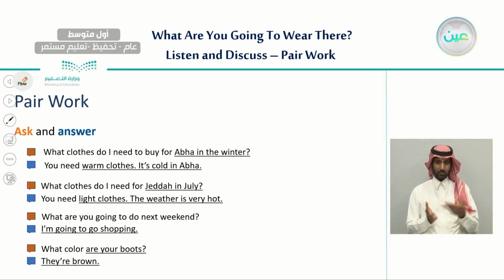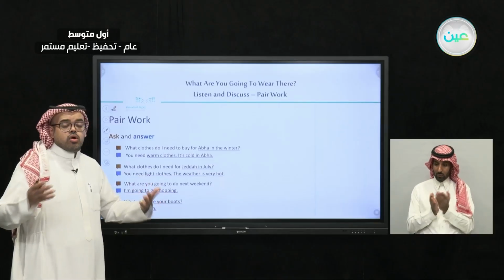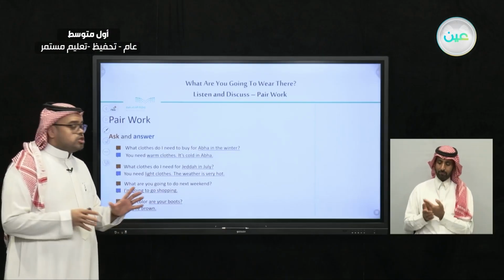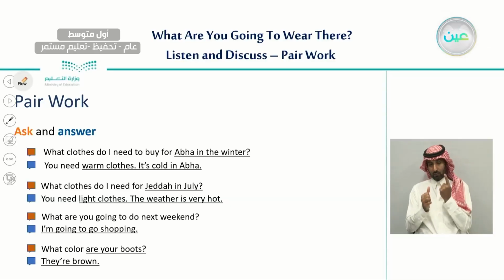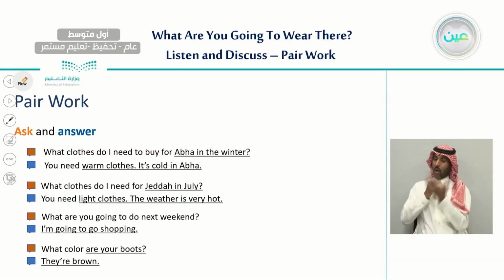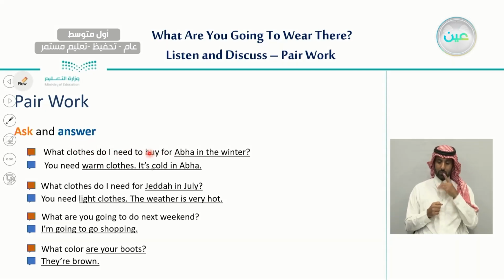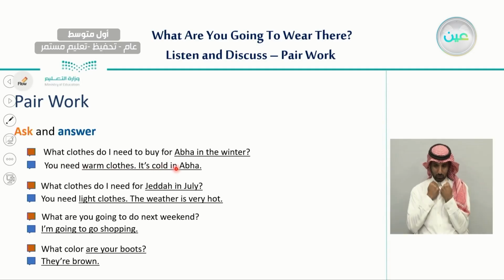Now, for the last part of our lesson today, I would like you to ask a similar question to the classmates around you, or a family member, or even a friend. And you can change only the things that are underlined. For example, the first one: what clothes do I need to buy for Abha in the winter? You can ask someone and they will suggest the kind of clothes you should wear there. For example, you need warm clothes, it is cold in Abha.